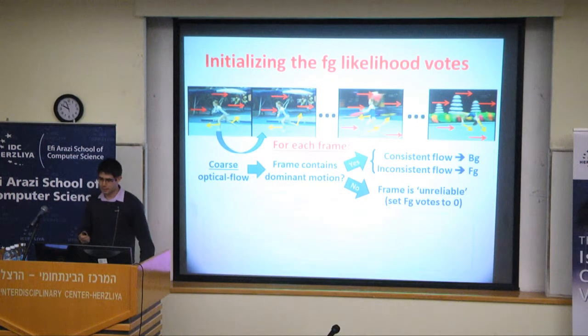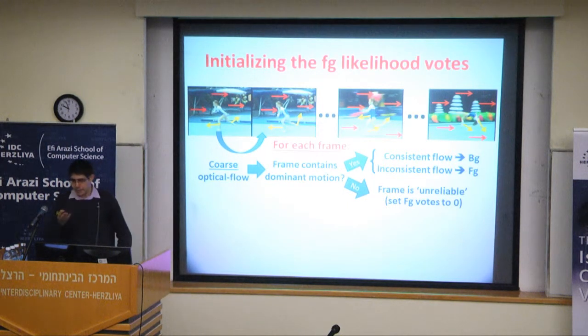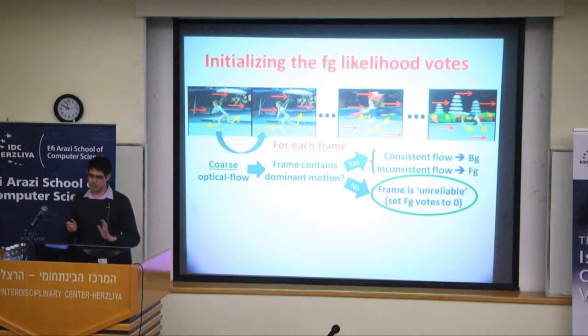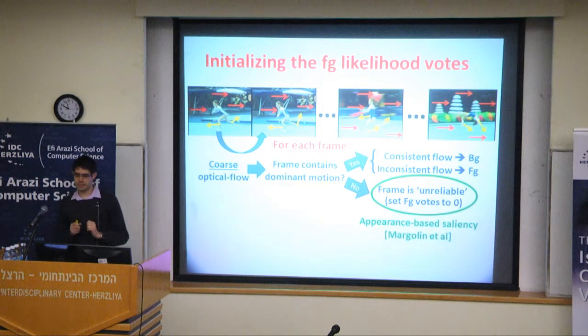There are cases in which we are not able to find dominant motion in most of the frames, or even in any of the frames, and we'll see in a moment some examples of that. So again, what do we do with that? We just decided to do a very simple thing, and resort to appearance-based saliency, meaning frame-by-frame saliency, the classical saliency, and here we use just the method of Margolin et al.